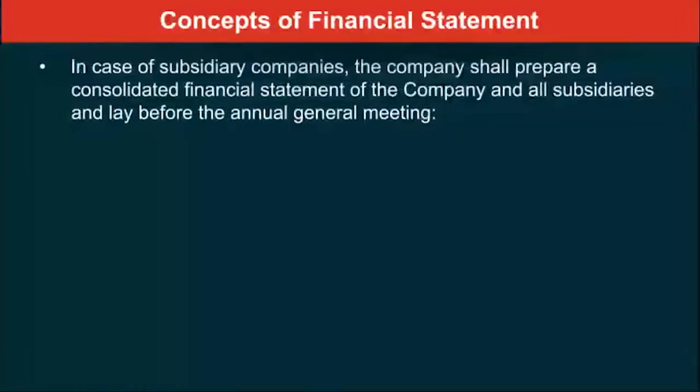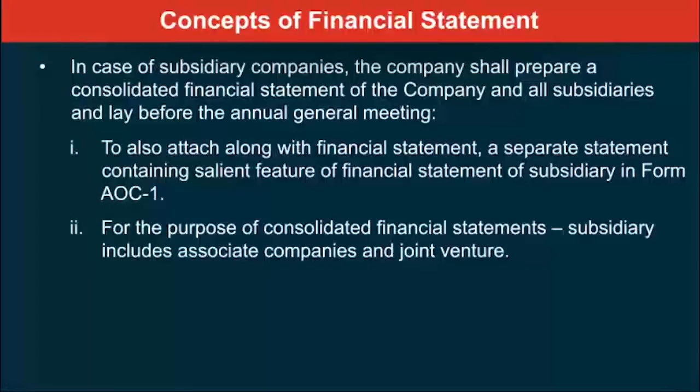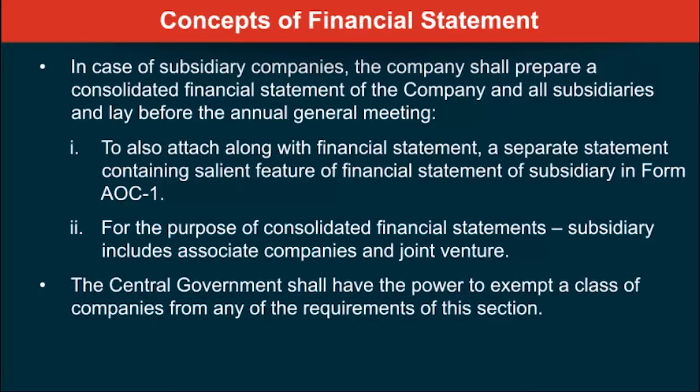What about subsidiary companies? The company which is having these subsidiaries has to prepare a consolidated financial statement of the company and of all its subsidiaries and lay it before the annual general meeting. They have to also attach along with this financial statement a separate statement containing salient features of financial statements of a subsidiary in a particular format, which is Form AOC 1. For the purpose of consolidated financial statement, subsidiary also includes associate companies and joint venture companies also. The central government has the power to exempt any class of companies from this requirement.